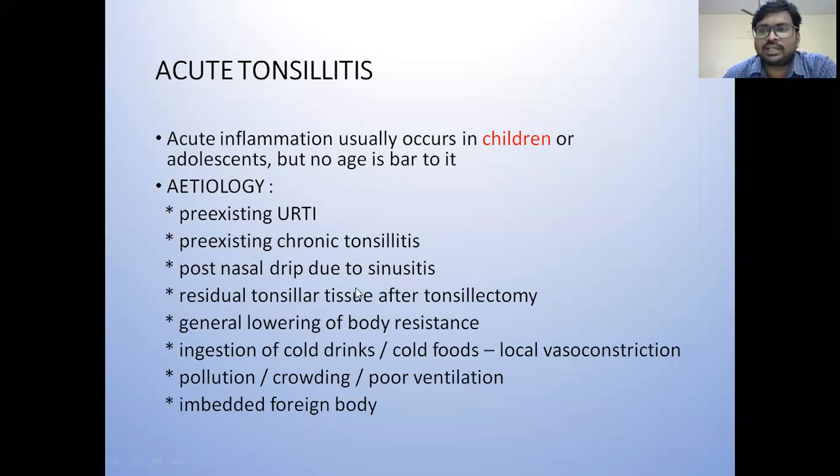Whenever there is sinusitis, the infective discharges pass through the nose and nasopharynx and ultimately reach the oropharynx and cause infection, acute tonsillitis. The other cause is post-tonsillectomy. If you leave some amount of tonsillar tissue, it can flare up again and cause acute tonsillitis.